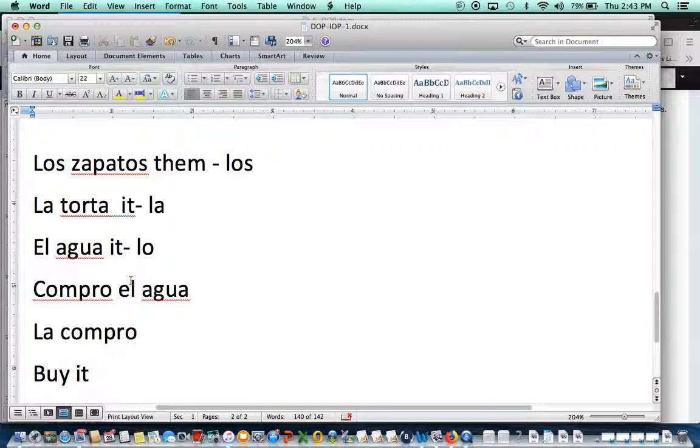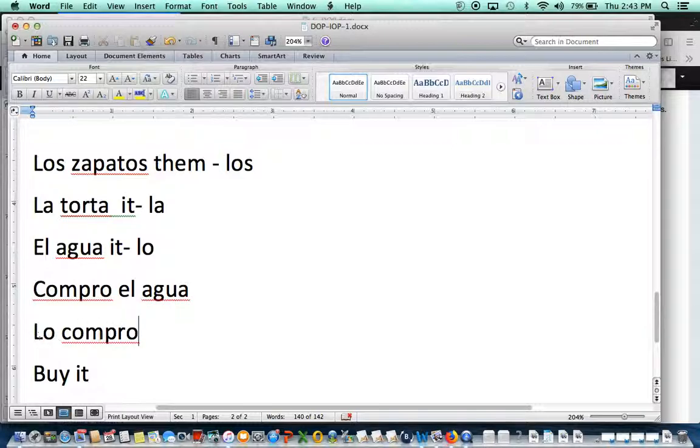And how do you replace water for the direct object pronoun? I'm sorry, lo, it's not la, it's lo, because water is masculine. El agua is masculine. So you're going to replace water for lo. Lo compro, which means buy it. But again, in English, we place that pronoun after the verb. In Spanish, we do it the other way, the pronoun goes in front and then the verb.